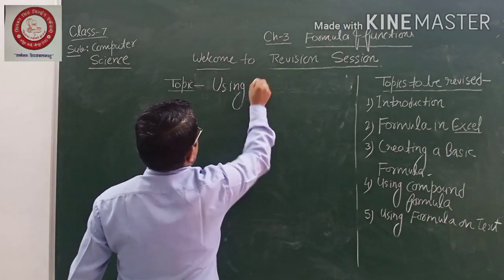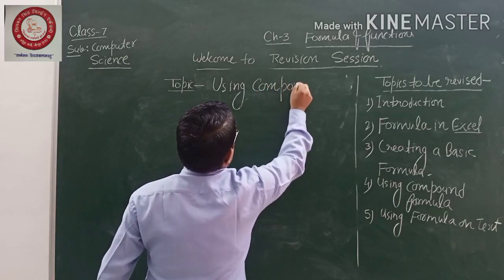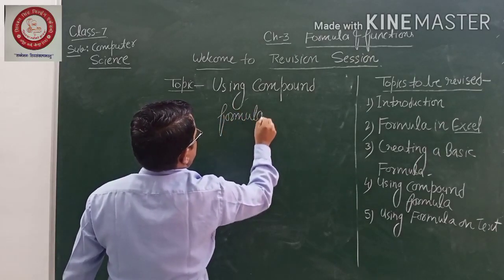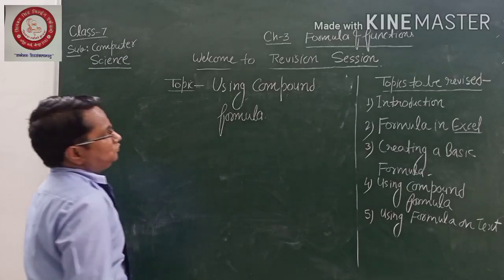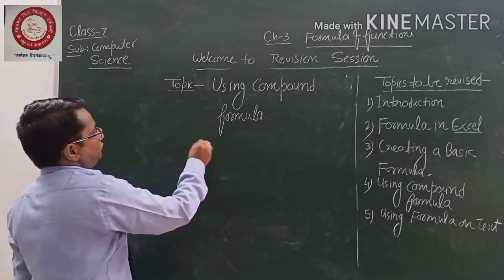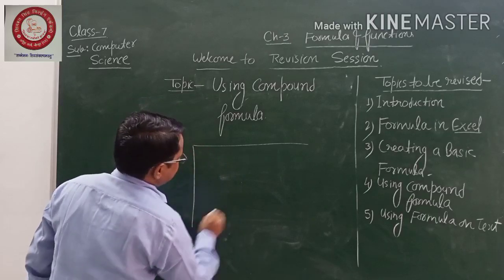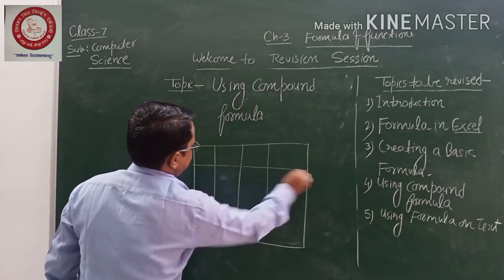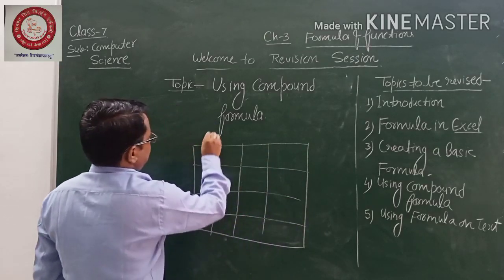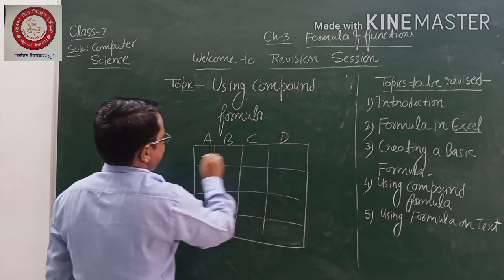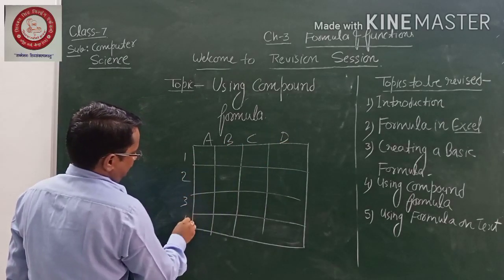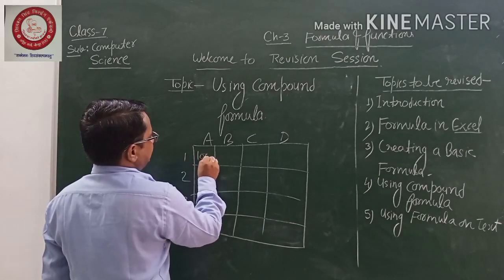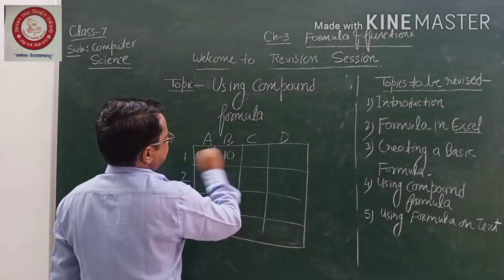Using compound formula, right? So how can I do that? First, I am just going to make one Excel sheet here. Suppose this is one kind of Excel sheet. A, B, C, 1, 2, 3, 4. Suppose I have written 1000 here. Here I have written 10.